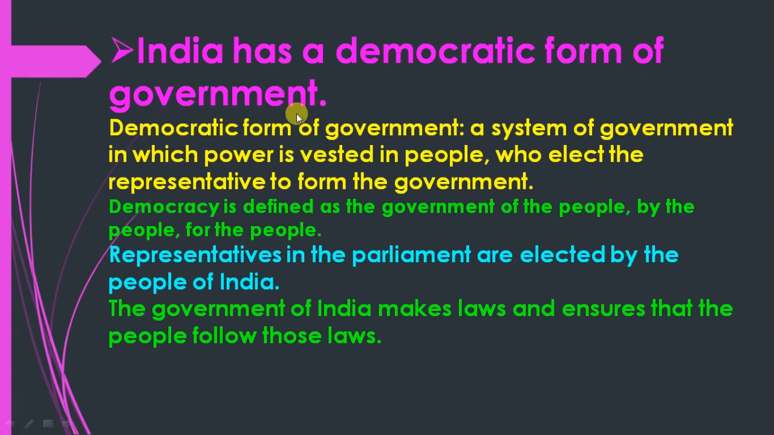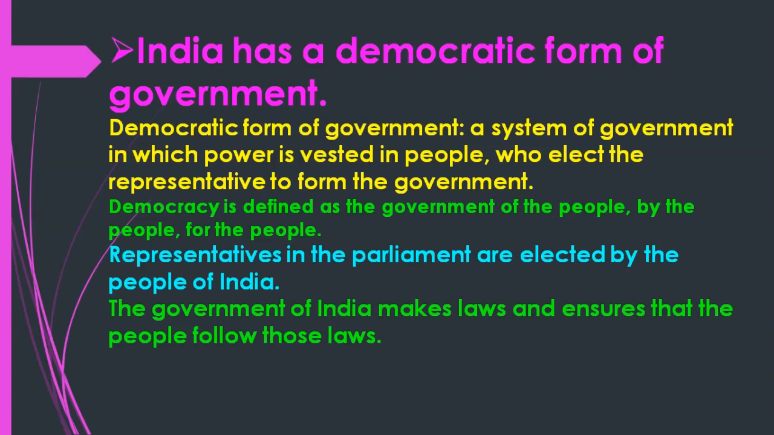India has a democratic form of government, we already know. So here is the meaning of democratic. Democratic form of government: a system of government in which power is vested fully in the people, in the hands of people who elect the representatives to form the government. Clear? If you feel this is a little bit difficult, you can learn this quotation also. Democracy is defined as the government of the people, by the people, for the people. Okay, so you can also write from your side.